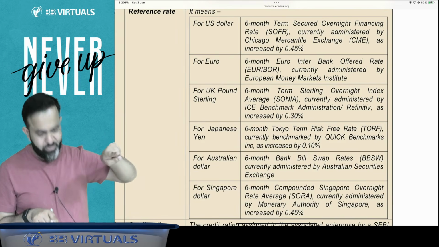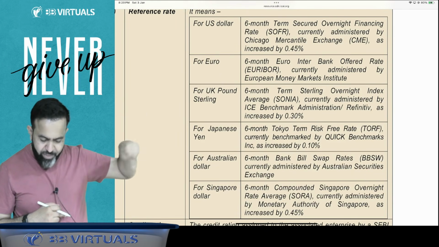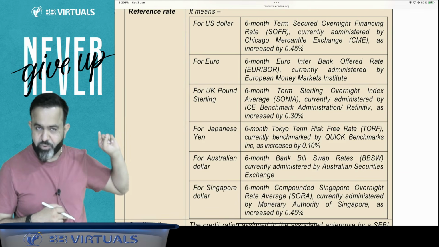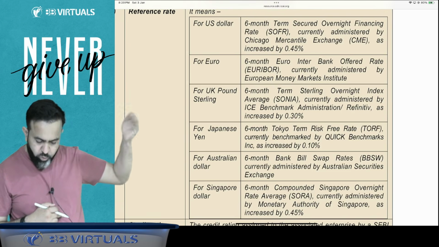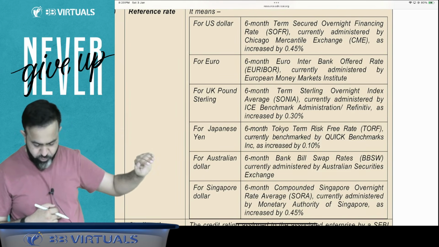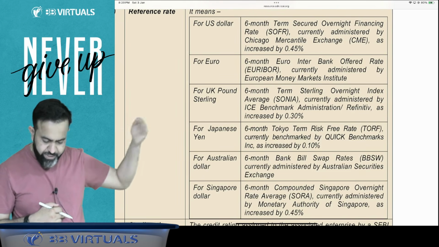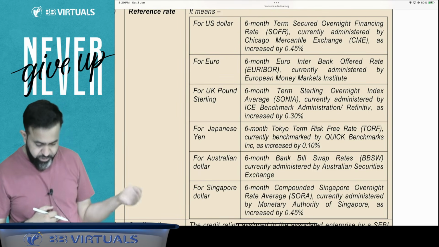Second is for euro: the 6-month Euro Interbank Offered Rate, currently administered by the European Money Market Institute. For the UK pound sterling, the 6-month term Sterling Overnight Index Average, SONIA, currently administered by the ICE Benchmark, as increased by 0.3%.